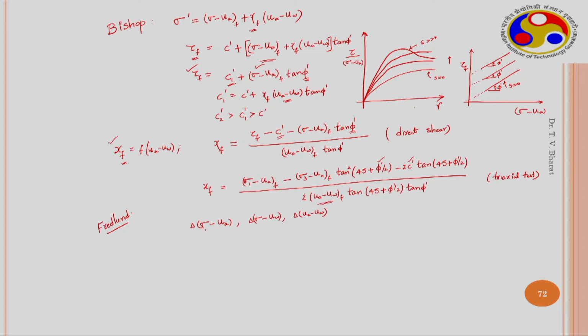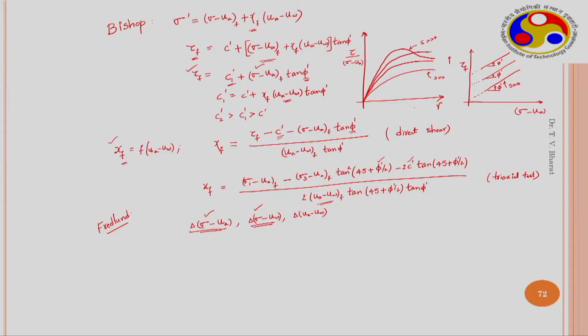Then he checked that when the variation in any two of these stress state variables is kept constant, he observed that the volume changes are 0. That means that when the variations in parameters 1 and 2 are kept constant and the other one is varied, the volume remains the same.